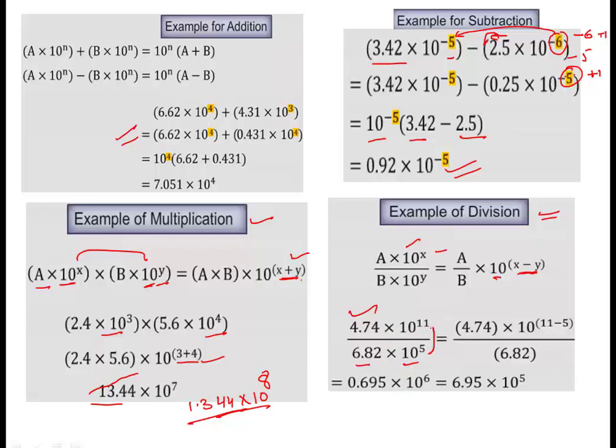So 4.74 into 10 to the power 11 minus 5, that will give you 6, and divided by 6.82. So finally you will get this, but now it has to be expressed in exponential term. The decimal will shift towards right, so that means one digit will be in negative. So 6 minus 1, so it will be 5. So this was all about how to carry out calculations of exponential terms.